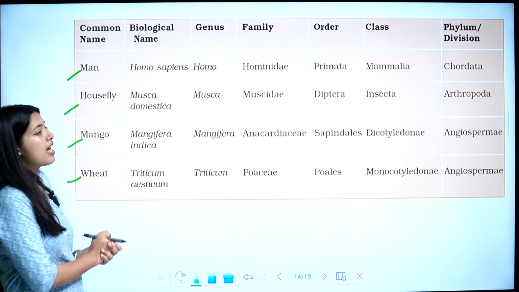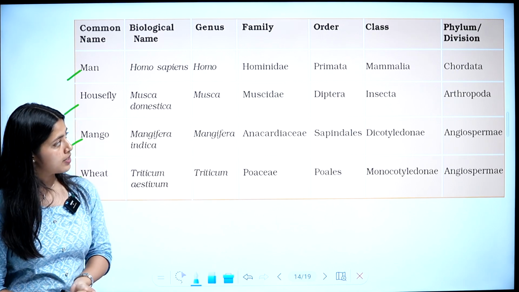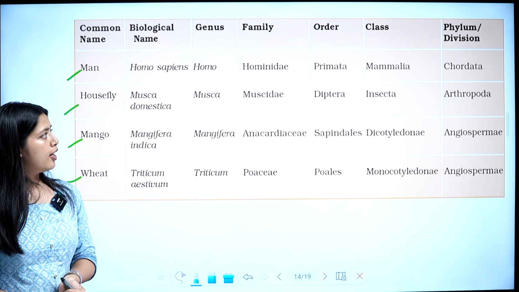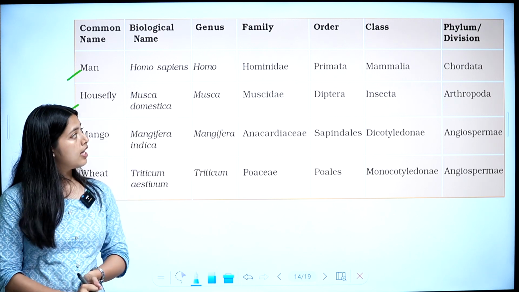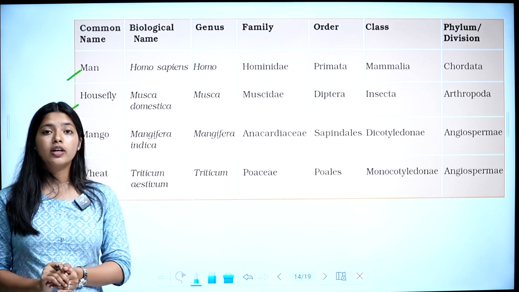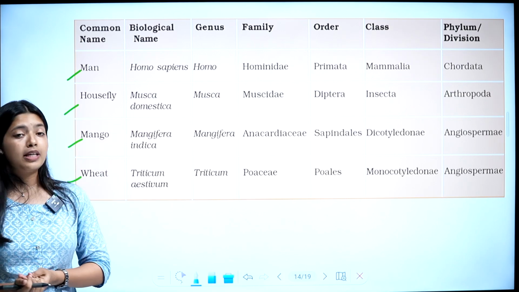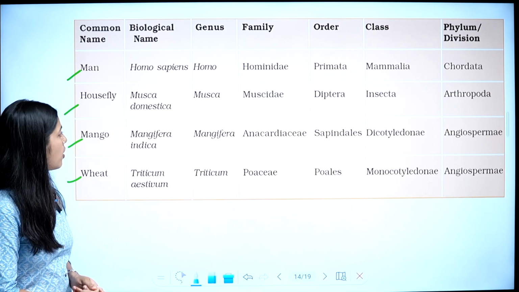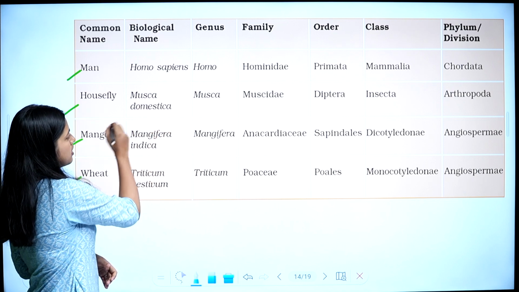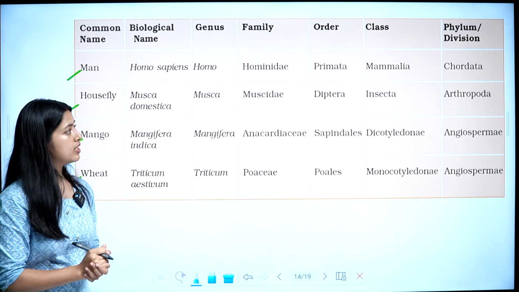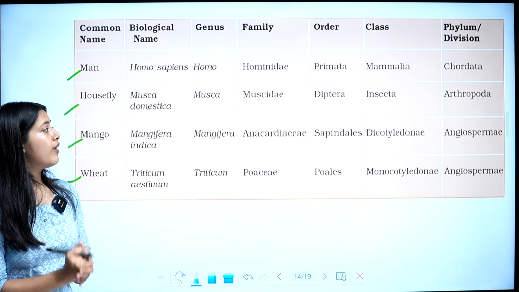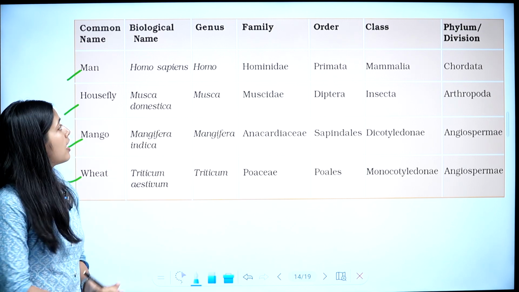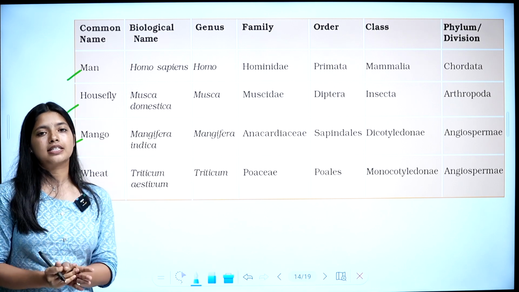Next is housefly. Housefly comes under kingdom Animalia. Phylum Arthropoda, class Insecta, order Diptera, family Muscidae, genus Musca, and biological name Musca domestica. So domestica is its species name. Once again: kingdom Animalia, phylum Arthropoda, class Insecta, order Diptera, family Muscidae, genus Musca, and biological name Musca domestica.